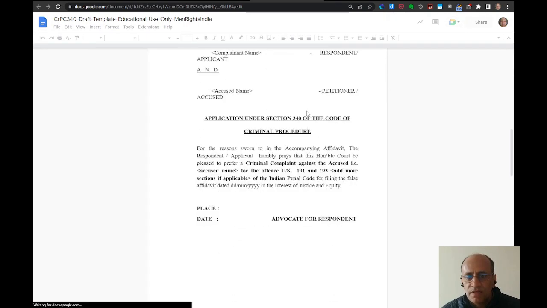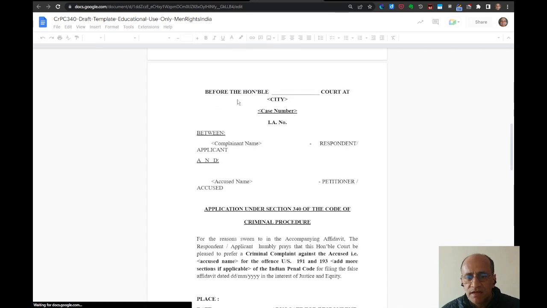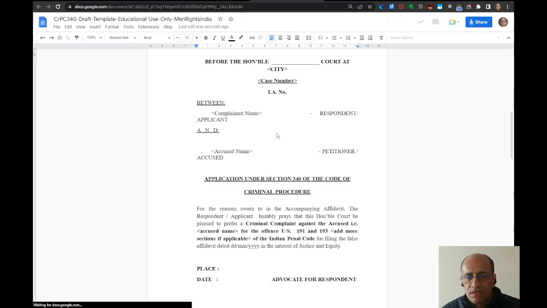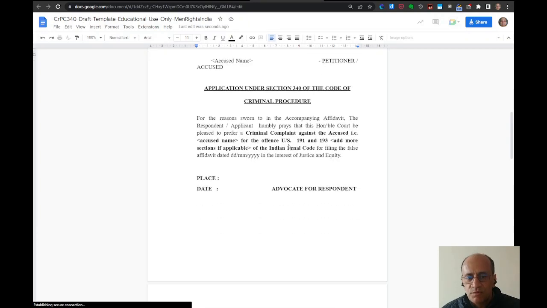So there is a certain kind of application under section 340 cause title. The name of complainant will be your name. So you are the respondent in the actual case. And accused name is basically wife name. So she is the petitioner in her maintenance case. So that's how the cause title has to be written. And here are some sections. You can add more sections in case you want to. I have mentioned 191 and 193 of IPC.